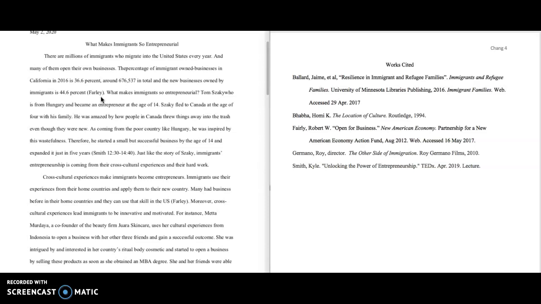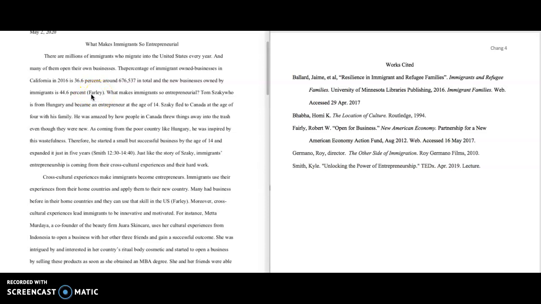Okay, here it says the percentage of immigrant-owned businesses in California in 2016 is 36.6%, around 676,537 in total, and new businesses owned by immigrants is 44.6%. So this is clearly a fact. I did not make this up. This came from a source. So what source is it? It comes from a source called Farley.